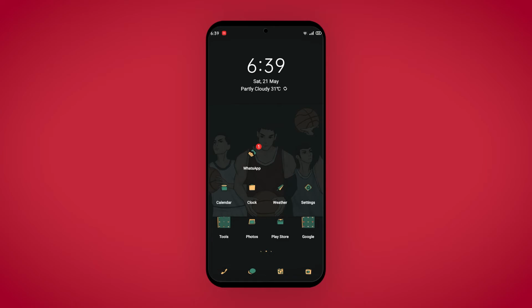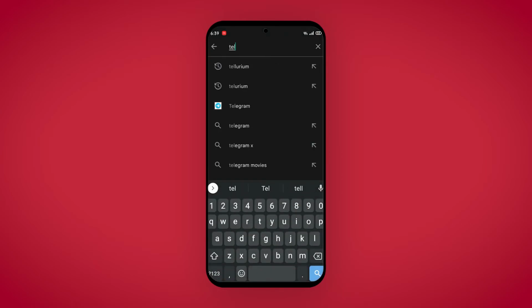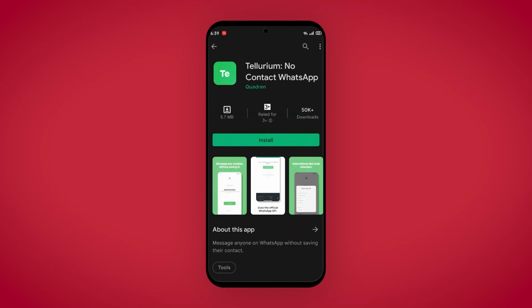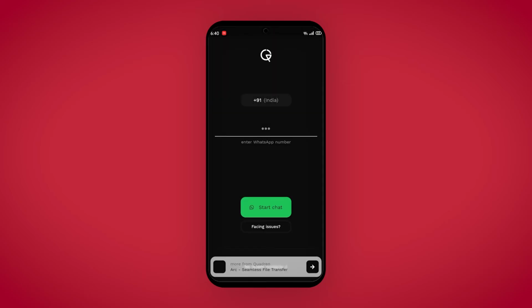So all you need to do is open up your Play Store, and search for Telllium in your search panel. After that, you will see this app pop up. All you need to do is install this. Okay, so now you can simply open up the app.